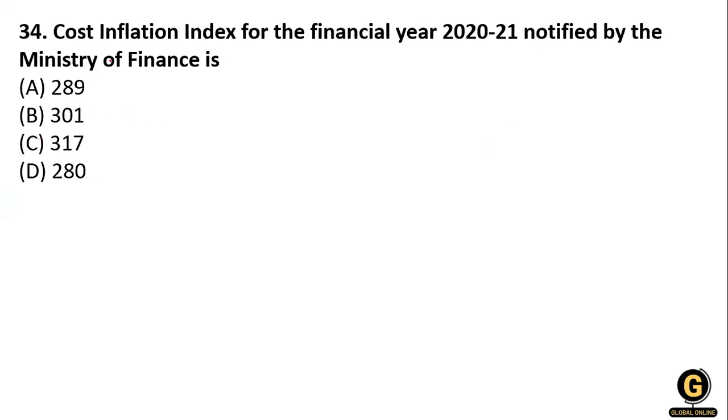The next question: the Cost Inflation Index, the CII, for the financial year 2020-21 notified by the Ministry of Finance. What is it? 289, 301, 317, or 280. What will be the right answer? That is 301.